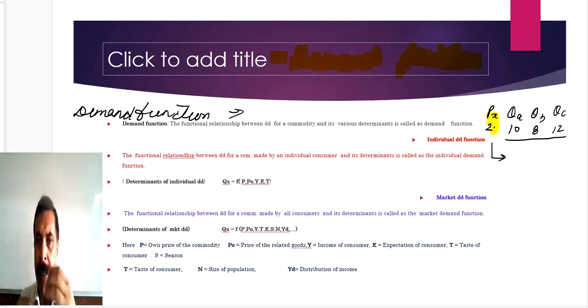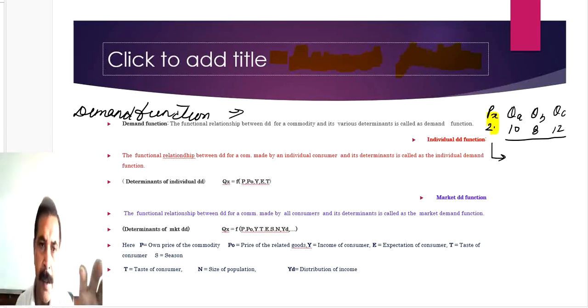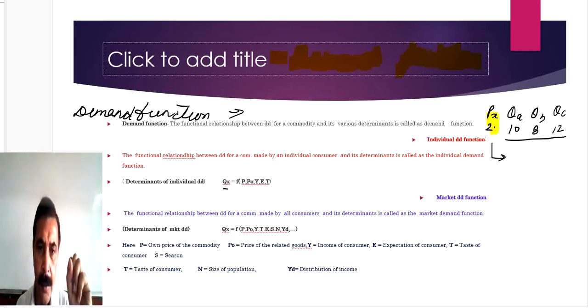Because we are analyzing demand as an individual or as a market, this function will be analyzed in two ways: from the point of view of an individual buyer, and from the point of view of the market. So individual demand function means the functional relationship between demand of a commodity and various factors which have impact on an individual buyer.